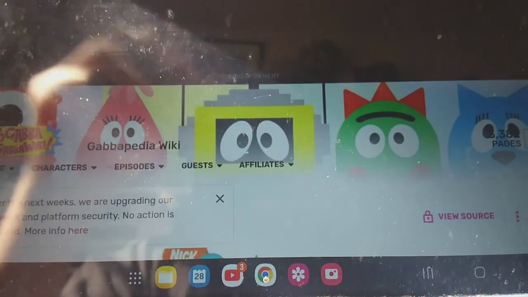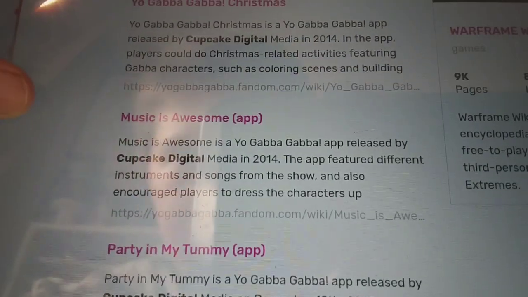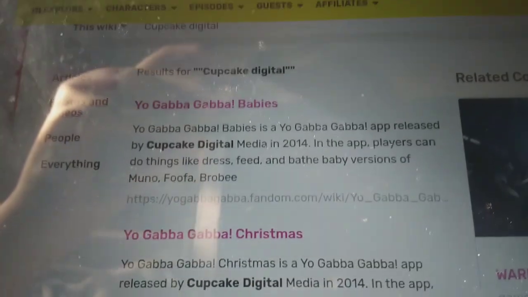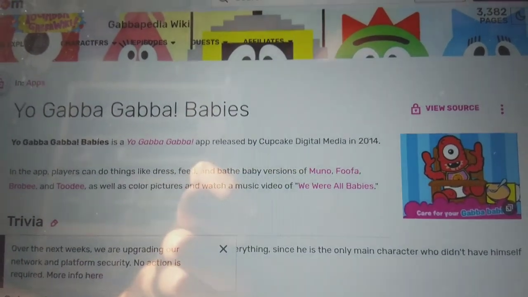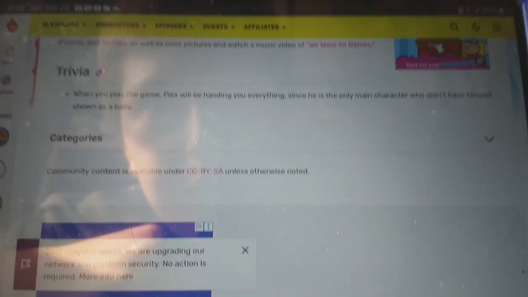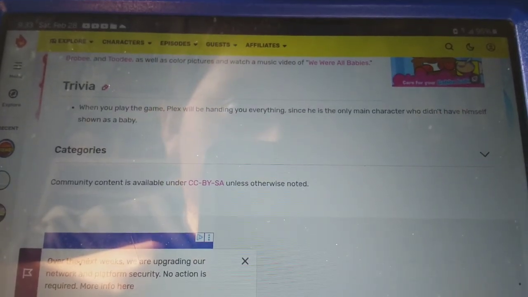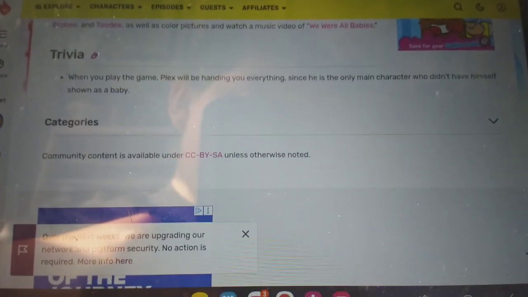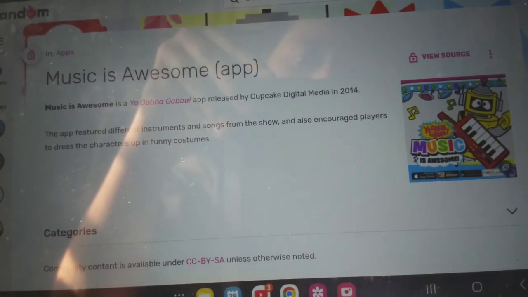I looked on the Gabba Wiki, but it didn't have any sources about it. From what I looked up, I can barely find any information about it. There's only one piece of information, the Yo Gabba Gabba Babies app. The game was made in 2014, which I want to say was made around March or April. The only piece of trivia on the wiki says that when you play the game, Plex will be handing you every scene since he is the only main character who didn't have himself shown as a baby, because DJ Lance made him. But there's one more piece of information that I found, which is the Music is Awesome app.